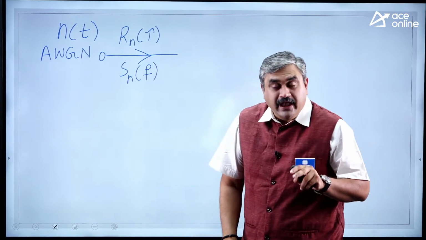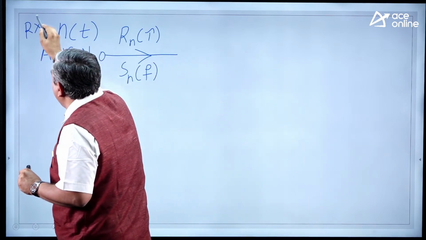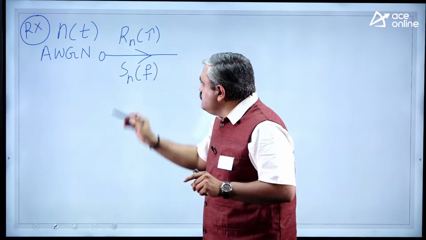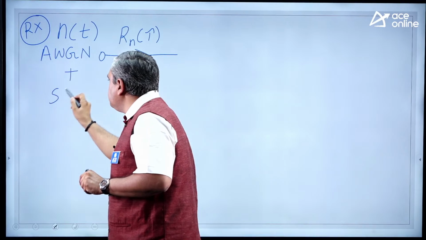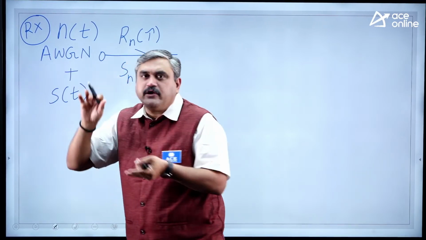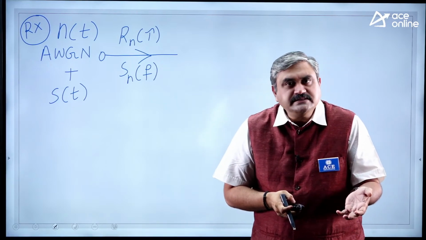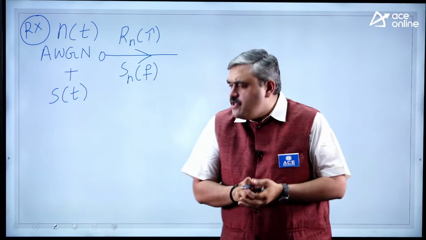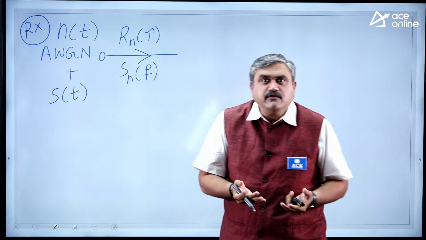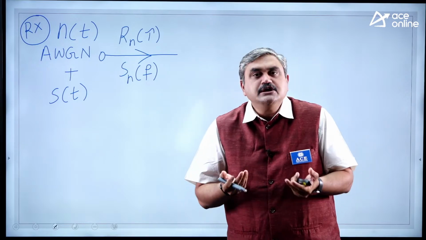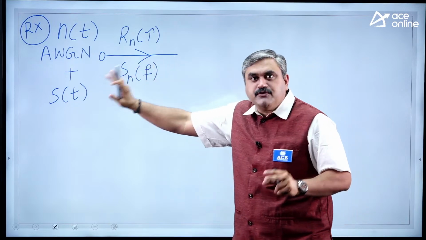Done. Now at your receiver, all these points I am talking about are at the receiver side. What is going to happen? You will get your noise, which is taking this form, along with the signal. Which signal? Your modulated signal. Correct or not? Analog communication means either amplitude modulated signals or angle modulated signals. One of the signals will be there. Along with this, noise will get added. What is the nature of the noise? Because you are using a free space channel, it should be additive white Gaussian noise. Now this is going to come at the input of your receiver.